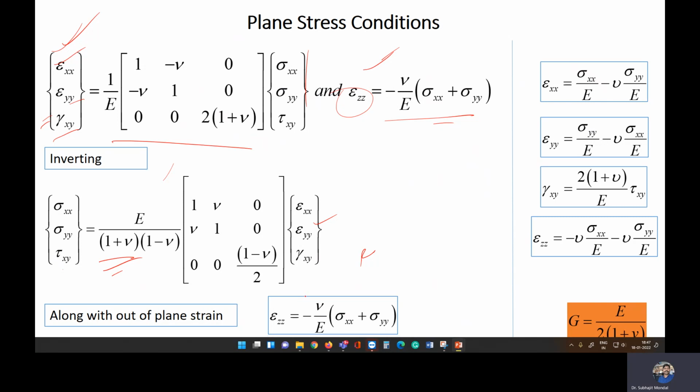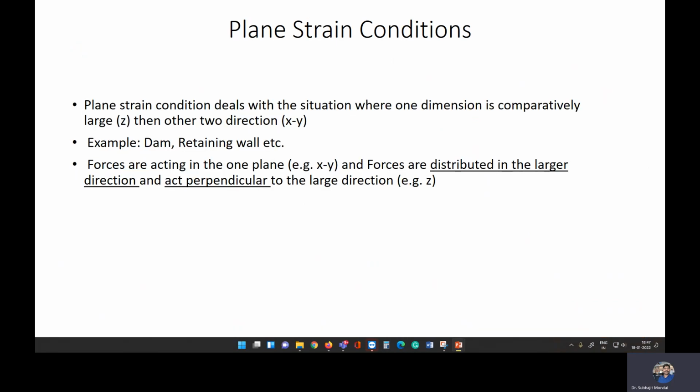So this is basically the plane stress condition, where we have a stress condition acting in a plane. Along with that, there will be one strain condition which is acting out of the plane. Now we'll discuss the plane strain condition.